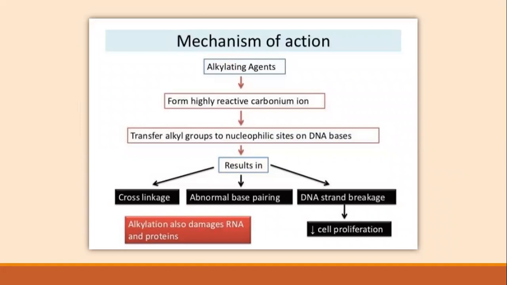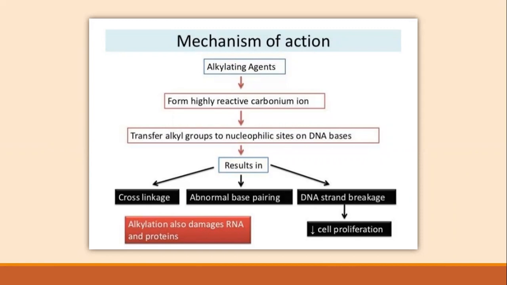Now we will understand the mechanism of action of alkylating agents. How does this alkylating agent produce anti-cancer, anti-neoplastic action in the body? What is meant by cancer? Cancer means uncontrolled proliferation of cells. So how does this drug control cell division and multiplication? That is nothing but the mechanism of action of alkylating agents.